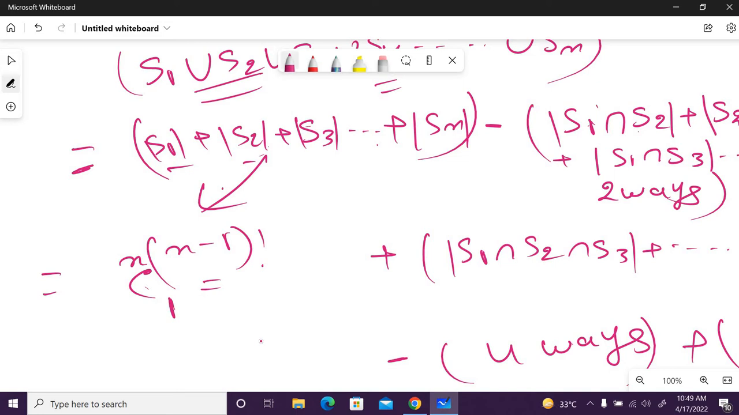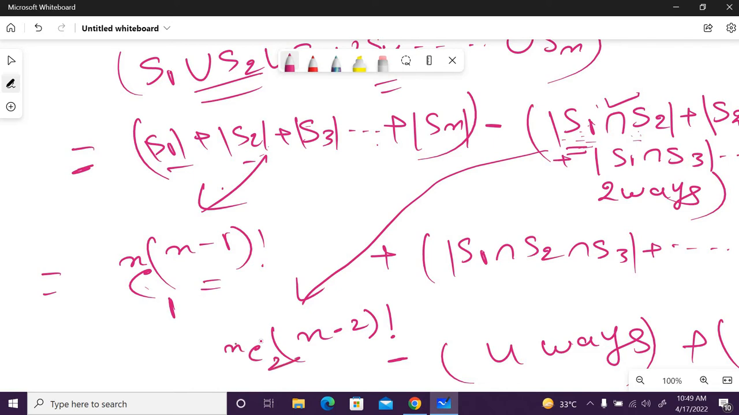Okay. So what will be this one? If each time I am taking two numbers fixed, what is the count of the other numbers? n minus 2. How many total arrangements are possible? n minus 2 factorial. How many total such operations are there? n choose 2.